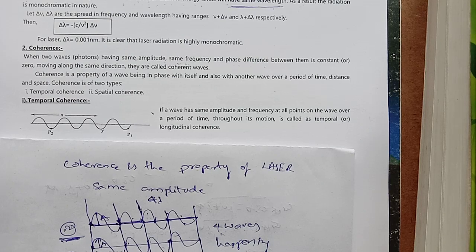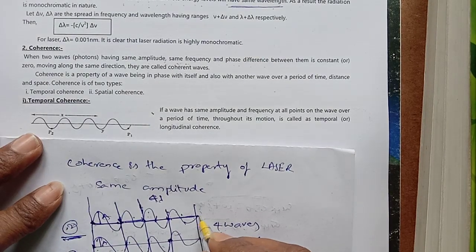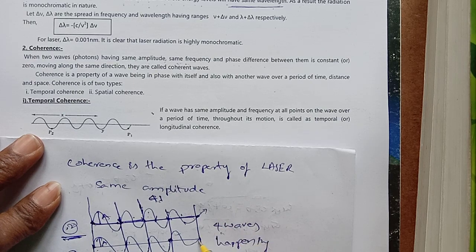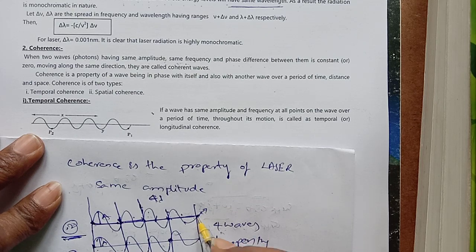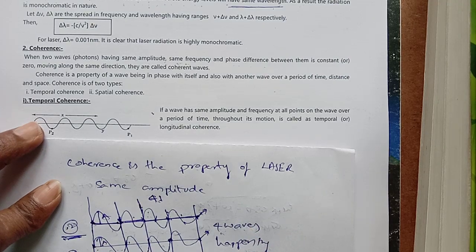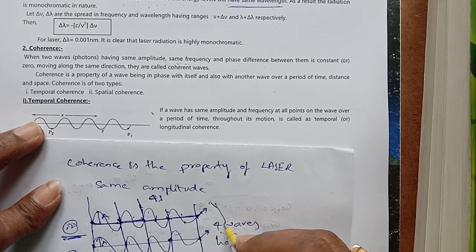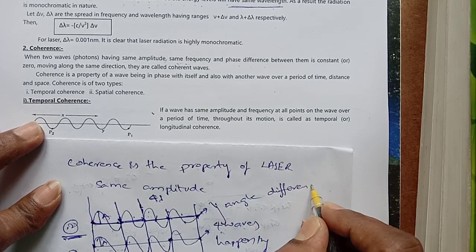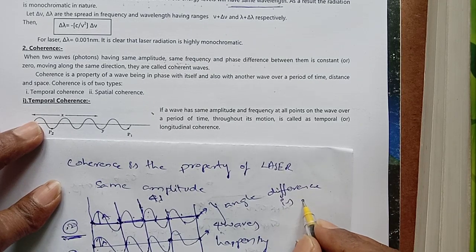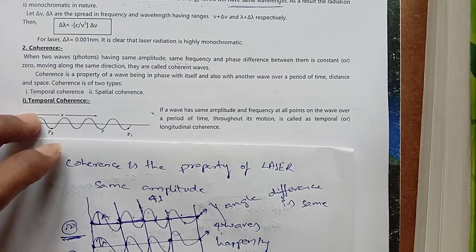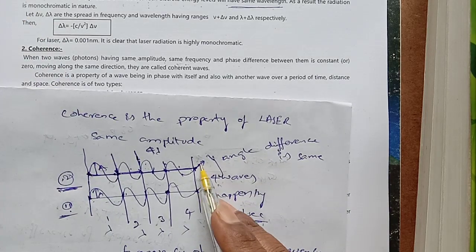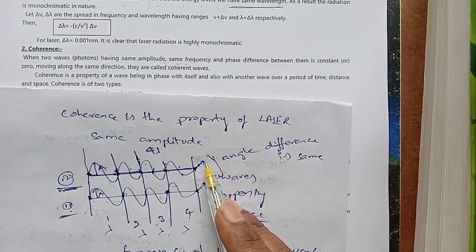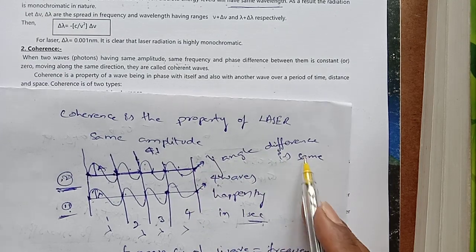See, here it is vibrating in this direction and here it is vibrating in this direction. Both are in the same angle, they are vibrating at this point. At this point it is vibrating in this direction, at this point in this direction. So angle difference is 0. So here between these two, angle difference is same. So both are propagating in same direction at this point. So vibrating in same direction. So angle difference is same.